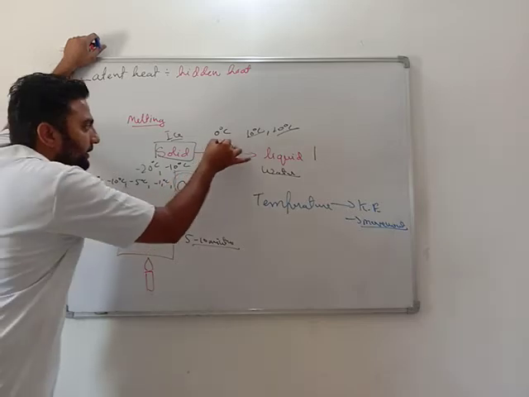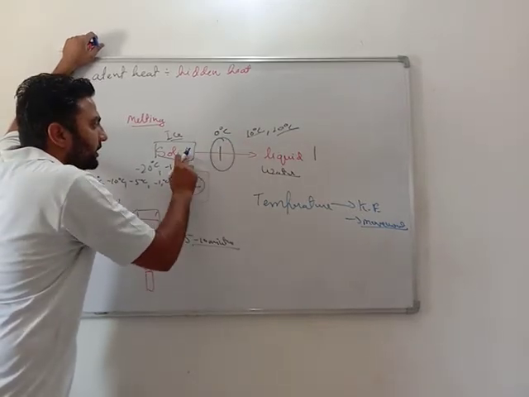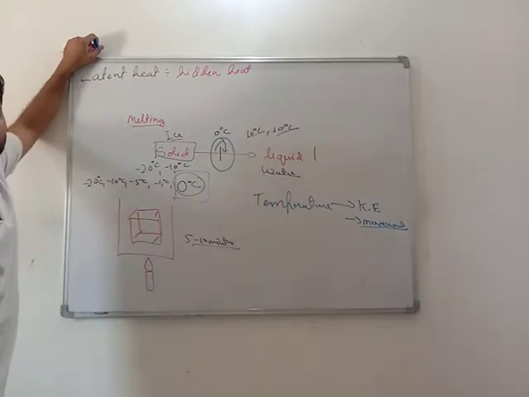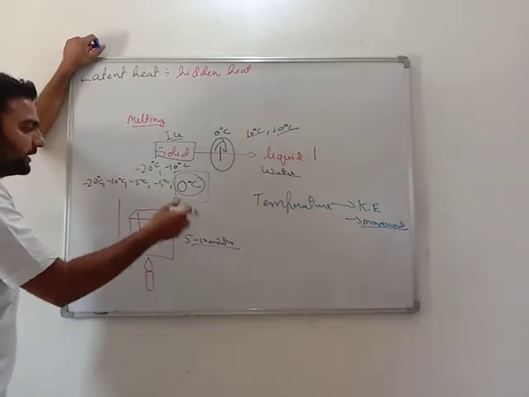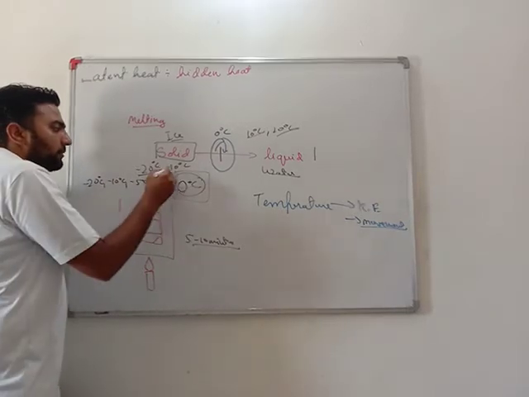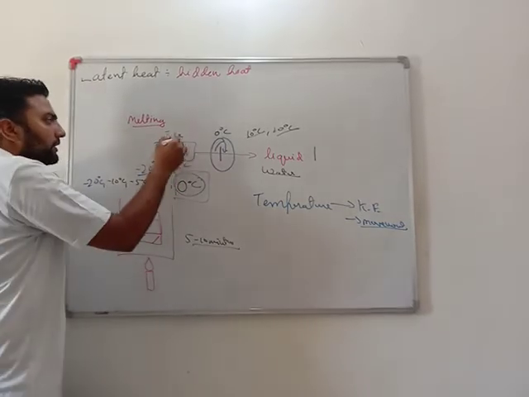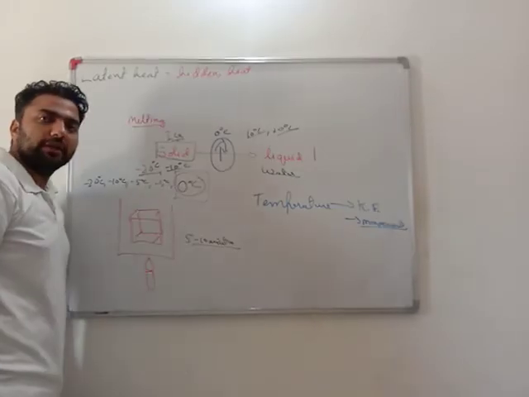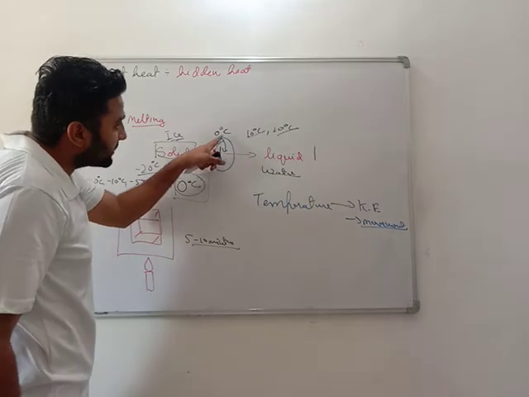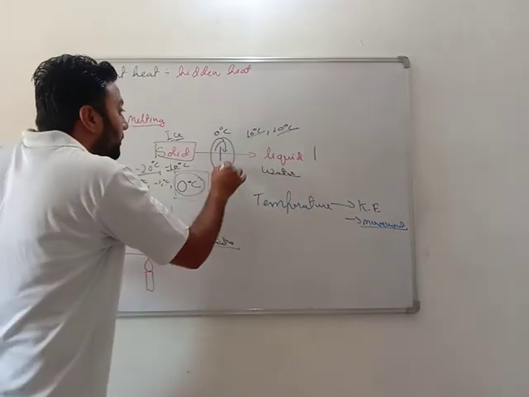What it does is it just converts the solid into liquid. At minus 20 degrees it is solid, at minus 10 degrees it is solid, at minus 5 degrees it is also solid. Yes or no? But at 0 degrees it is solid and liquid both.